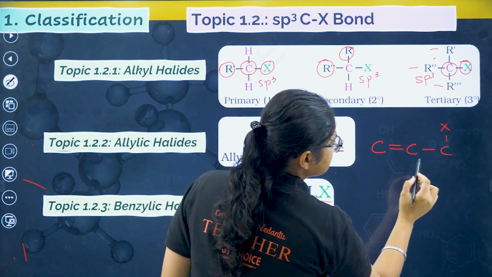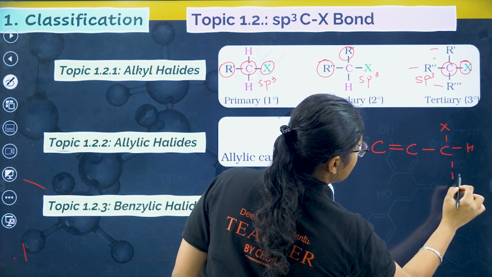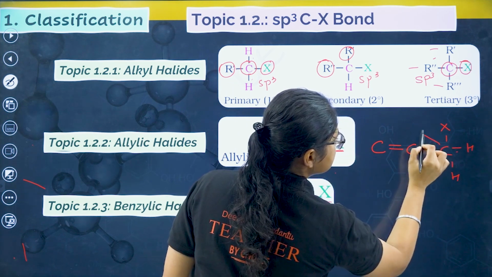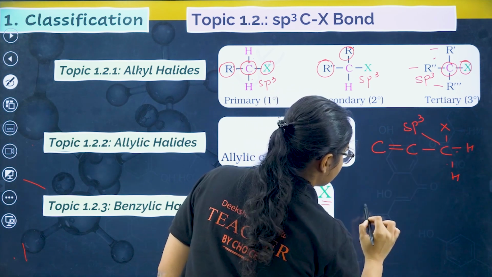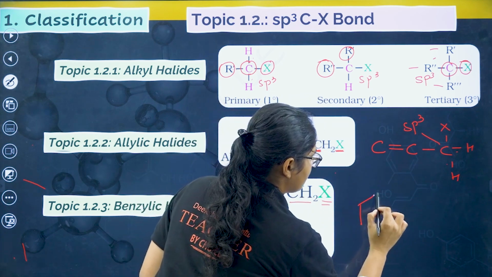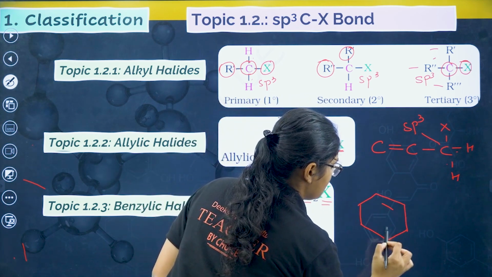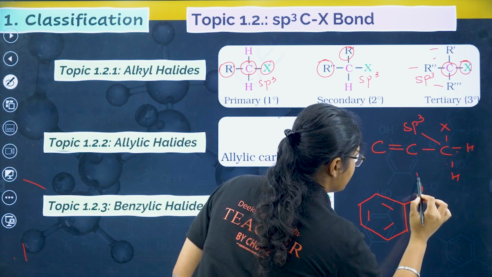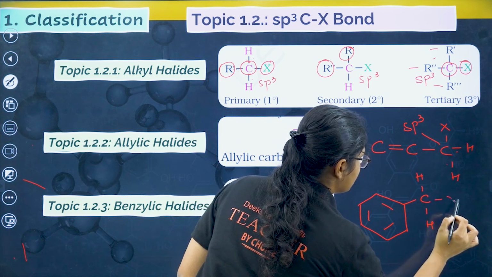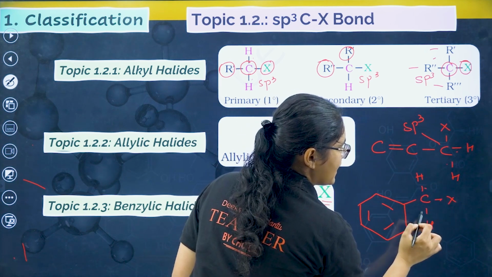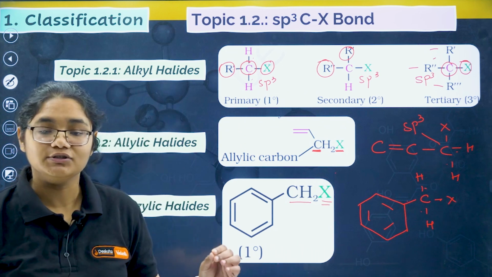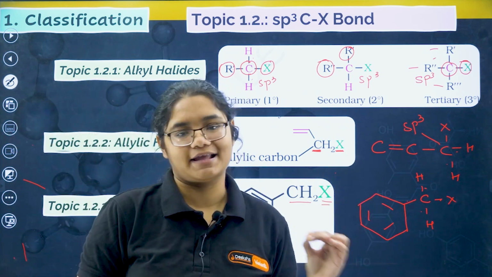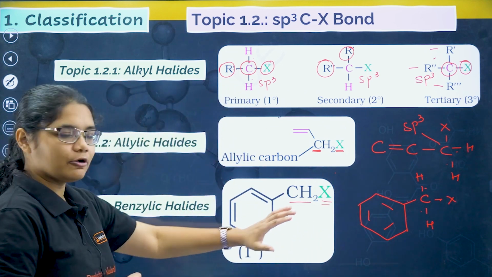Now if I talk about this one, this carbon also has 4 sigma bonds, so it is also sp3. And if I talk about this particular carbon, I have a benzene ring, right? You have this carbon, then you have H, H, and here we have X. So this carbon also has 4 sigma bonds, so it is also sp3 hybridized. Okay, I hope now this is clear.